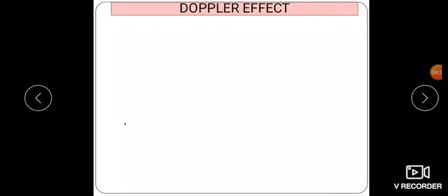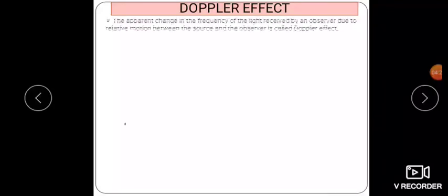Already in the first year you have discussed what the Doppler effect is. The Doppler effect is the apparent change in the frequency of the light that is received by an observer due to the relative motion between the source and the observer. So we can observe a change in frequency because of the relative motion between the observer as well as the source. That apparent change in frequency itself is called the Doppler effect.